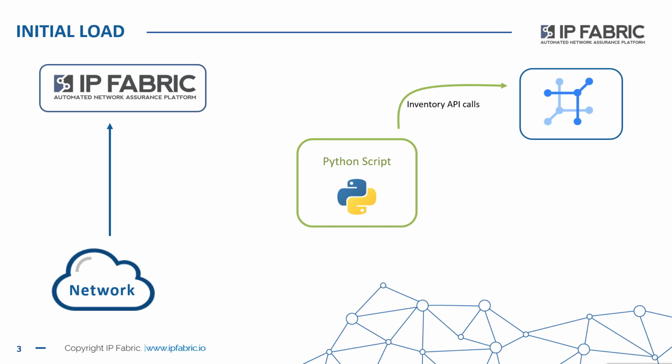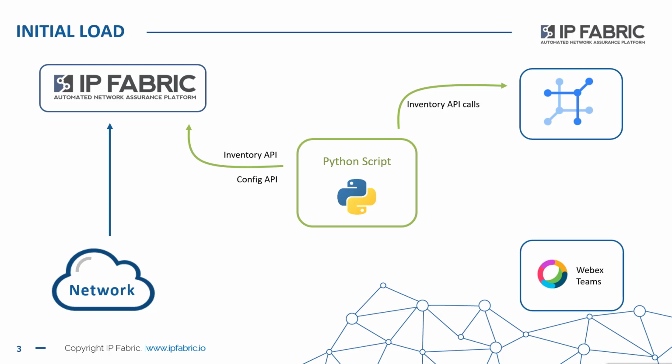For the initial load, the Python script will make a call into Netbox to see whether there is an inventory at all, whether there are any devices installed. If there aren't, it'll go ahead to IP Fabric, pull the inventory data out, and pull the configuration data out for interfaces and the like, and then run an API call back into Netbox in order to push that data into the database there.